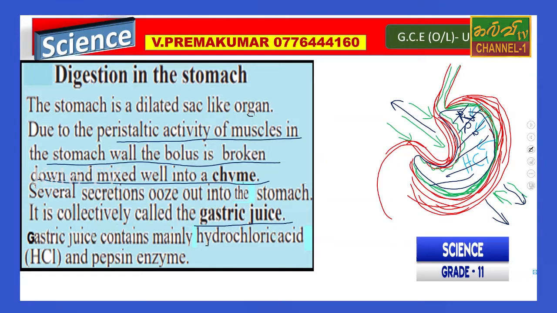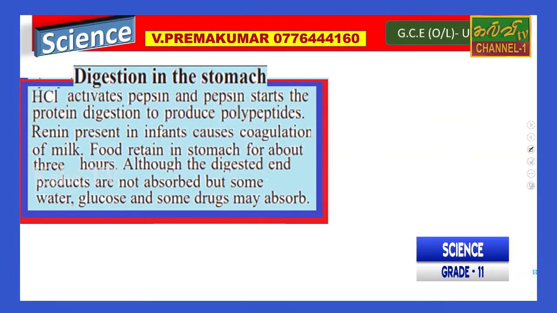Okay, digestion in the stomach. The HCl activity activates pepsin, and pepsin starts the protein digestion to produce polypeptides.